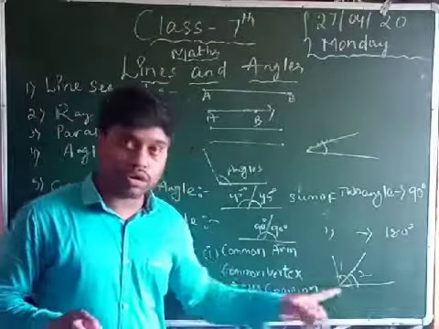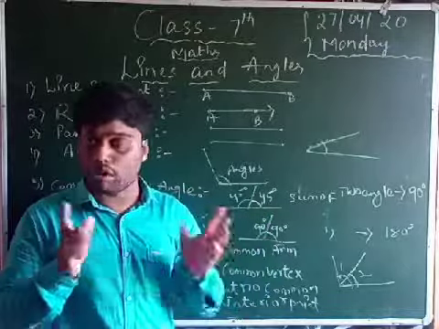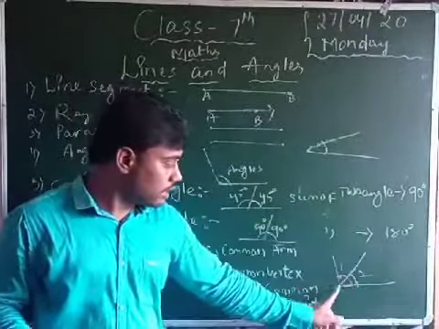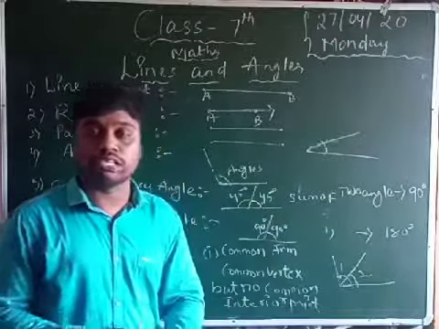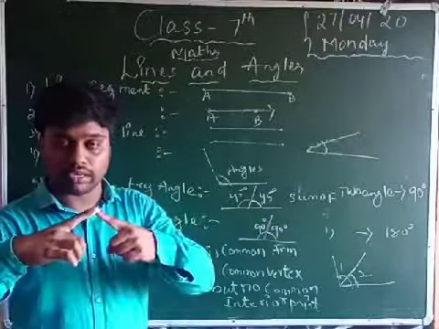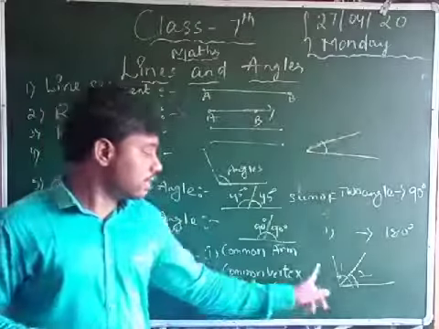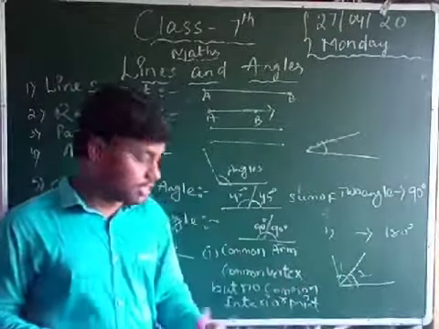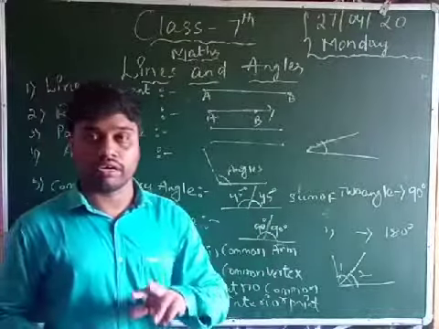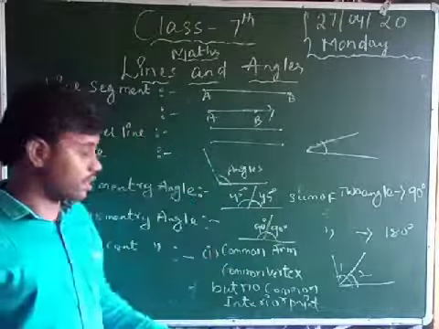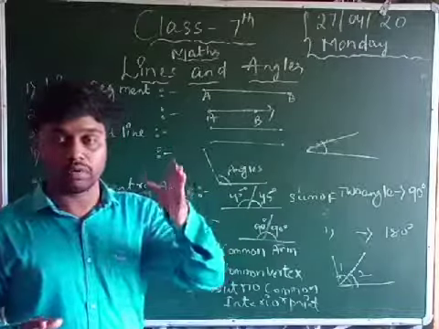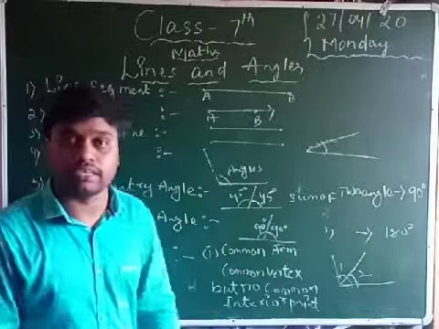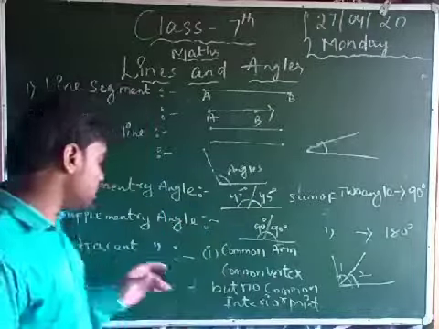For example, two lines intersect at one common vertex, and then a line is drawn from the middle to the common arm. This is the common arm. Two lines intersecting, and the middle one going out, this is one adjacent side, and this is the other adjacent side. With a common arm and common vertex, the line drawn in the middle gives the adjacent sides. Okay, understand.